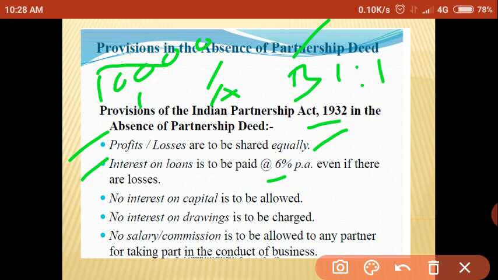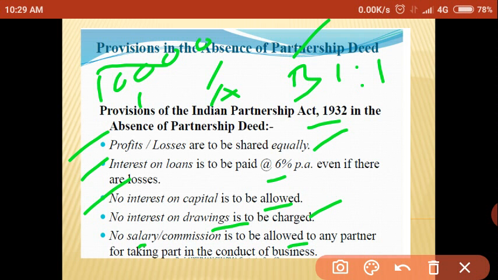We have to pay interest on loan at 6% per annum. If a partner has taken a loan from the business, he has to pay 6% interest. If there are any losses in the business, no interest on capital is to be allowed. Interest on capital is not allowed in the absence of partnership deed. No interest on drawing is to be charged. If a partner withdraws some amount from the business, no interest on drawing is to be charged in the absence of partnership deed. No salary or commission is to be allowed to any partner.